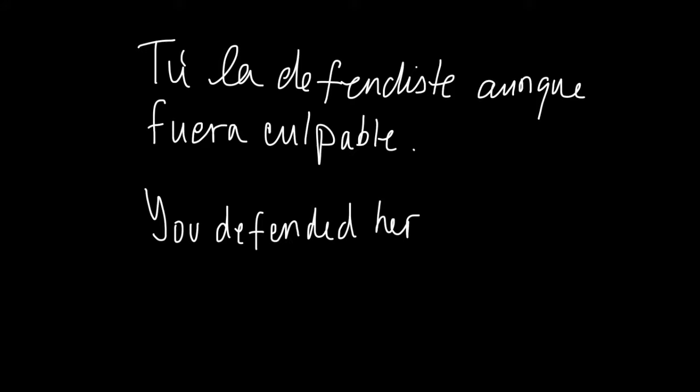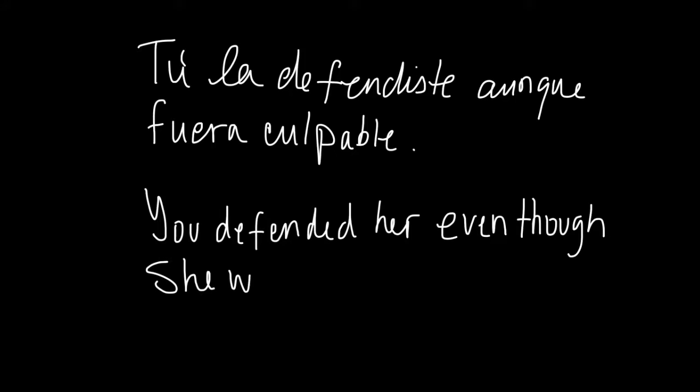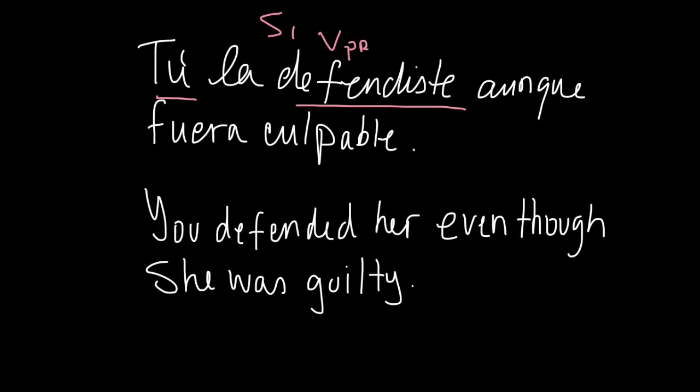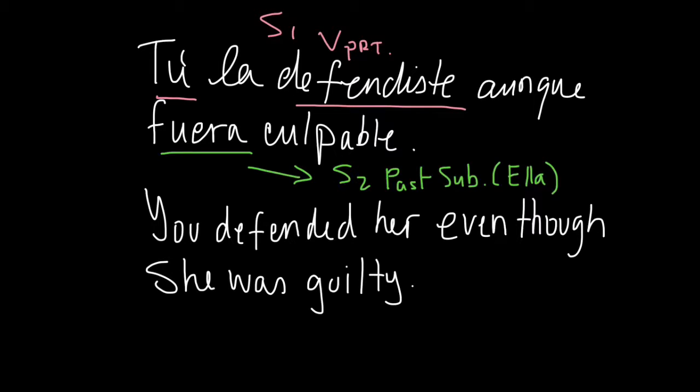Tú la defendiste aunque fuera culpable. You defended her even though she was guilty. So in this example, again, we have subject 1, which is you, verb 1, which is to defend, and is in the preterite, defendiste. And then after the adverbial conjunction, aunque, or even though, we use the past subjunctive. In this case, will be fuera, which is the past subjunctive of the verb ser.